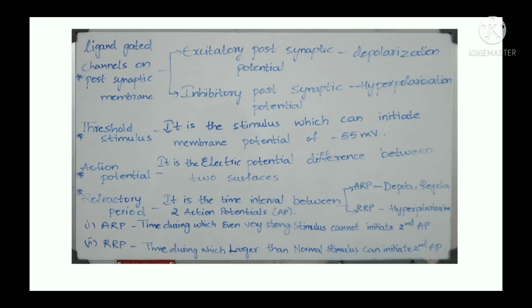Next, the relative refractory period. It means the time during which a larger than normal stimulus can initiate the second action potential. So if the action potential, the conduction of nerve impulse, is undergoing, and one more stimulus is given and it is greater than the normal one, greater than minus 55 millivolts, then it can initiate a second action potential. So these are the definitions.